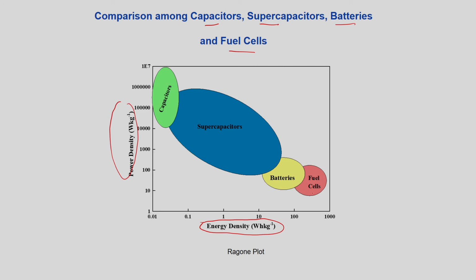Both higher means... fuel cell has got high energy density, but the amount of power is very less, similar to batteries, and capacitors have huge power density, but it will release very quickly and the energy density just vanishes. So, these are called Ragone plots. Supercapacitors somewhere lie in between the junction of capacitors and batteries. So, now people are working on the supercapacitors and we will be going forward with this in the future, in module 5, the last module, where we will discuss the electrochemical characterization.